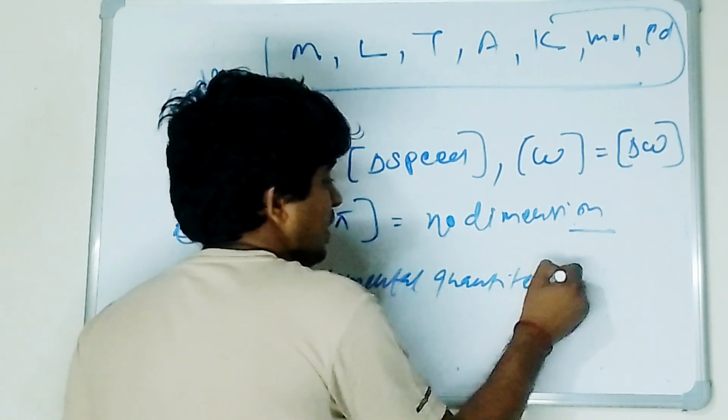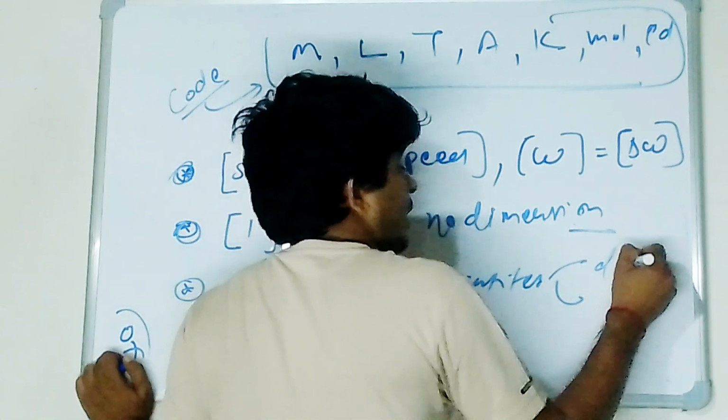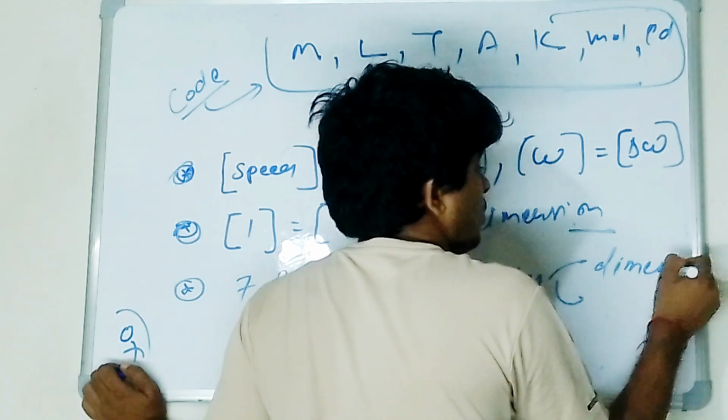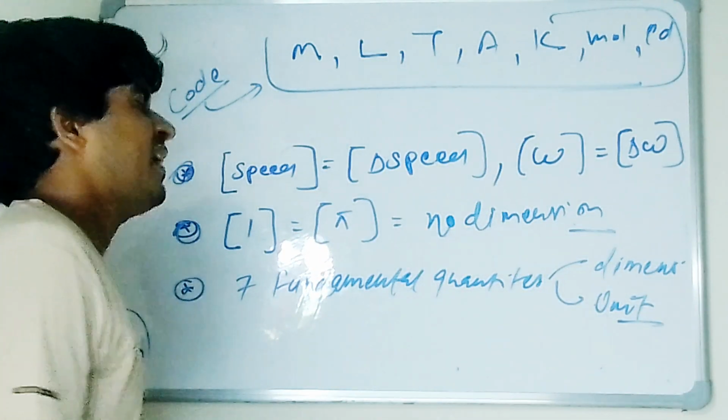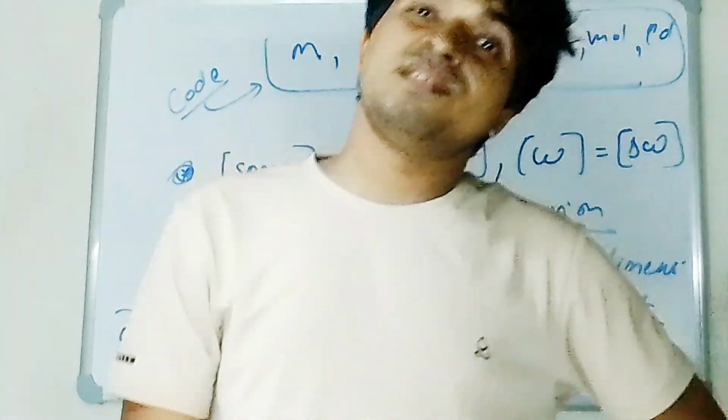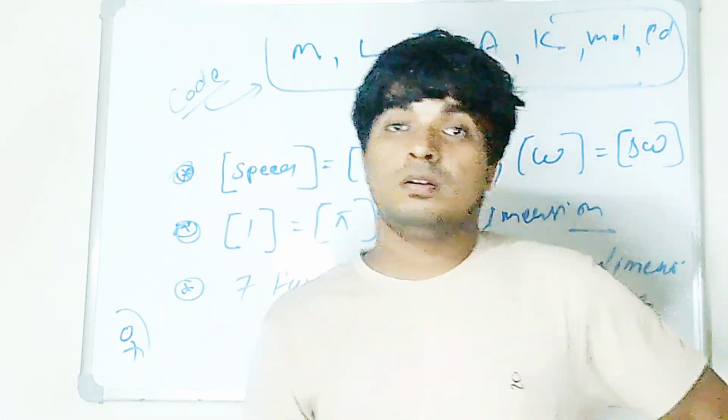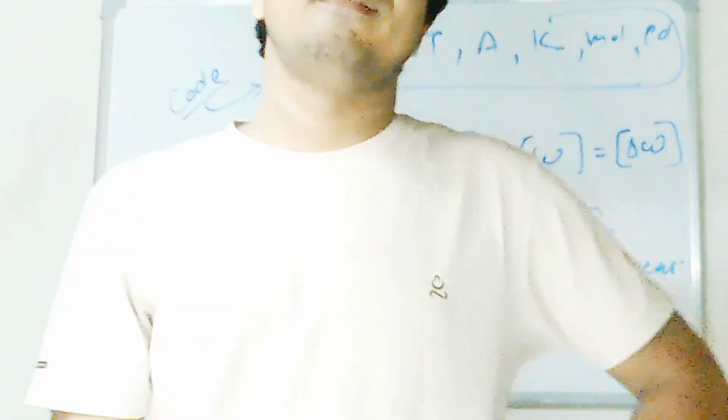They have dimension and unit both. Am I right to all of you? Dimension and unit both. Okay, now next question: is there a possibility that there is a unit but no dimension?